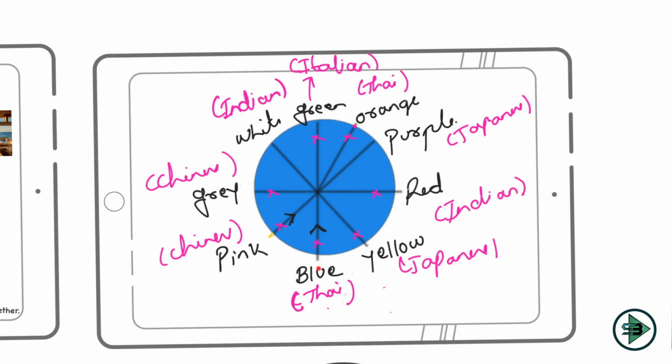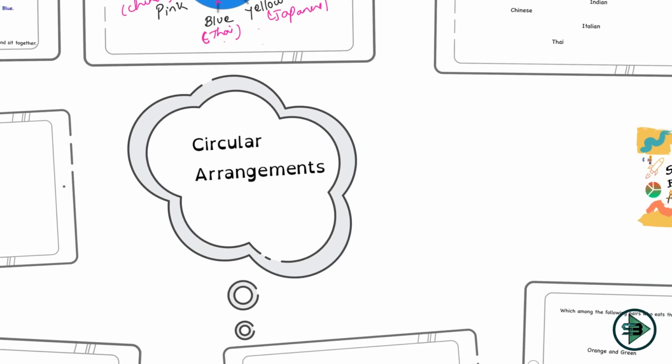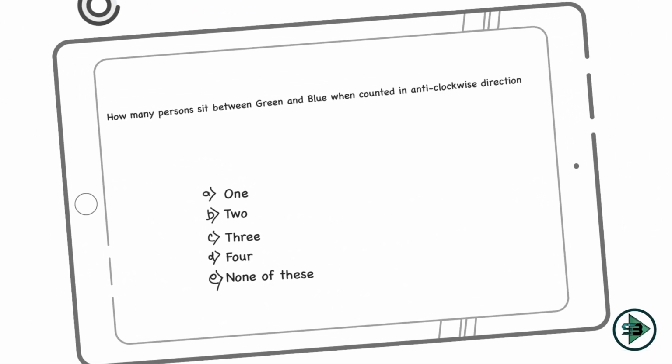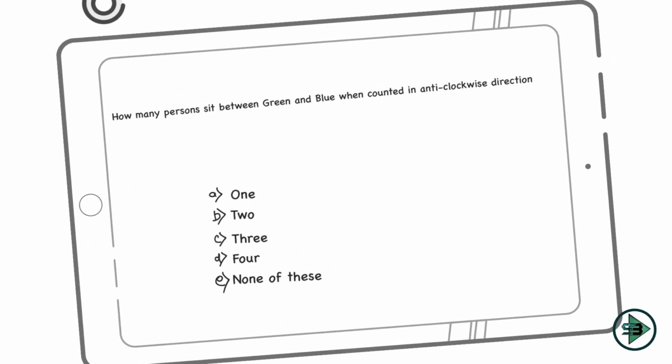So if I go anti-clockwise from green to blue, how many are there? Let's check it. 1, 2, and 3: white, gray, and pink. 3 sit between green and blue when counted in the anti-clockwise direction. Do I have an option which is 3? Yes, option number C is 3.